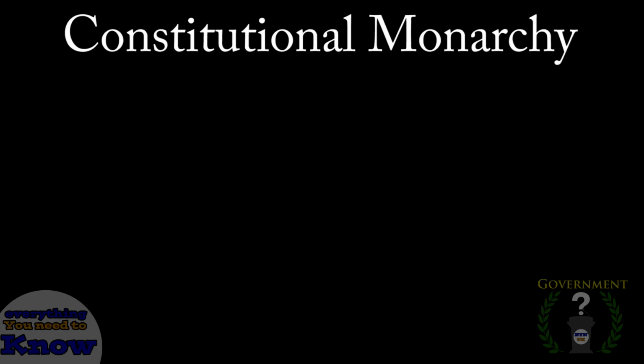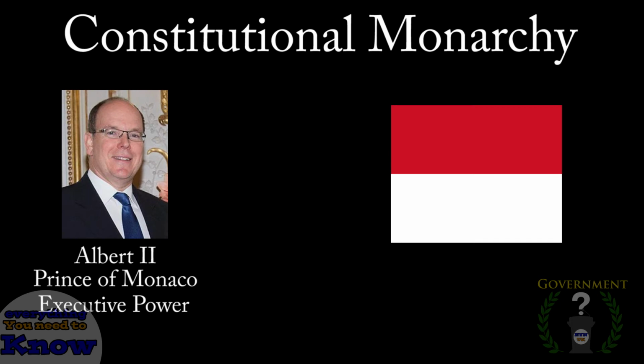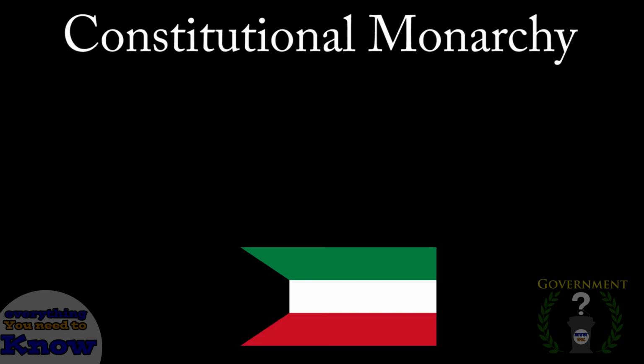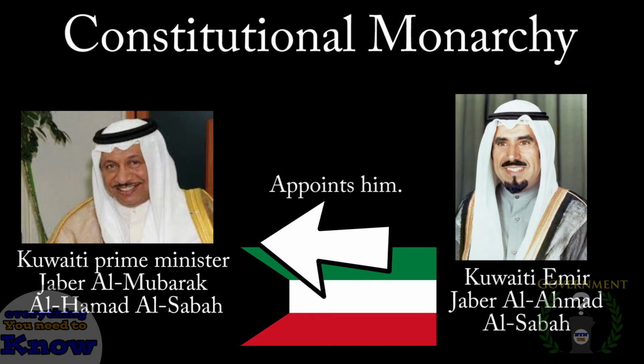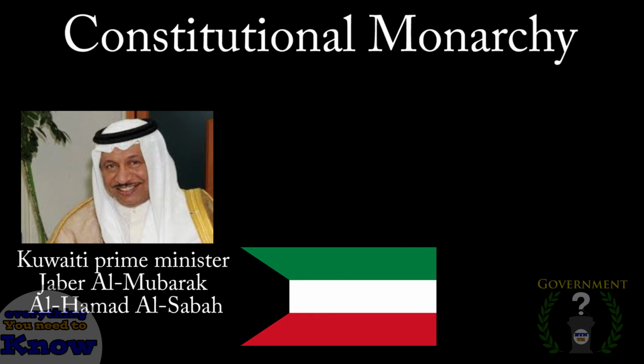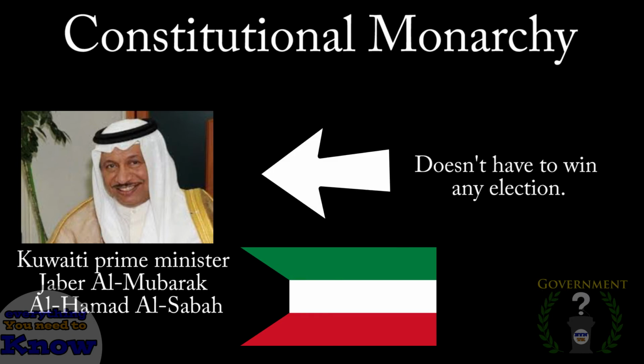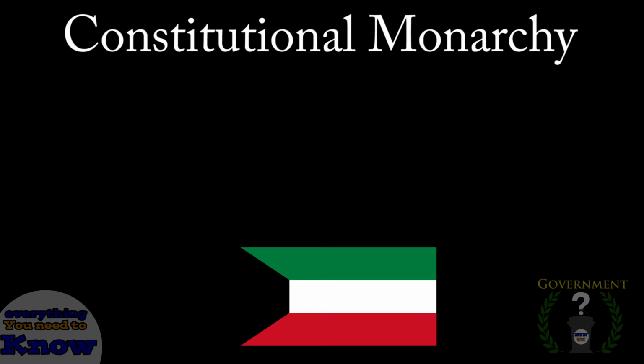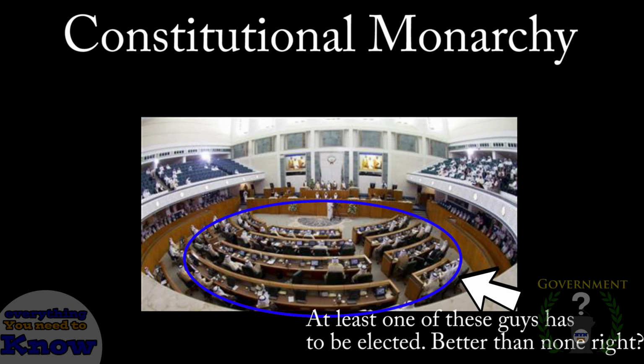In Monaco, for instance, the prince is the executive power along with a council that he appoints, but the legislative and judicial powers are filled with elected officials. In Kuwait, the executive power is the prime minister, who is once again appointed by the emir, who is the monarch of Kuwait. Now, the interesting thing is that the prime minister in Kuwait does not have to win his seat. He can be anyone that the emir wants to appoint. But there is a regulation that at least one of the prime minister's cabinet has to be an elected official. But as to how transparent those elections are is to be debated.